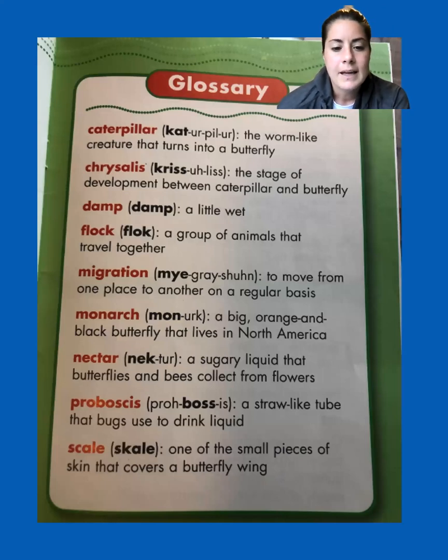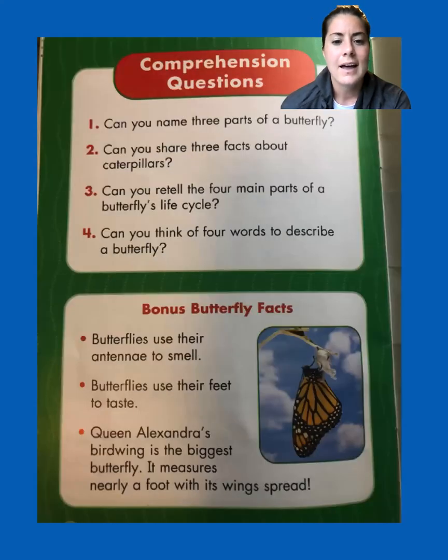And maybe we need to look up again. Proboscis at the bottom there, almost at the bottom, a straw-like tube that bugs use to drink liquid. So that's what that butterfly has, a straw-like tube coming out, right? And maybe I've said the word nectar and you've been like, I don't really know what nectar is from a flower. Here's the word nectar in our glossary. A sugary liquid that butterflies and bees collect from flowers. There we go. Okay, so this glossary has a bunch of words. If I didn't know what they meant, I could look them up and double check and be like, oh, now I know what that means. And there's some questions here too and there's more facts.